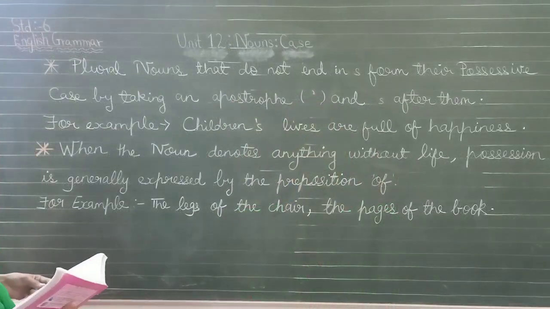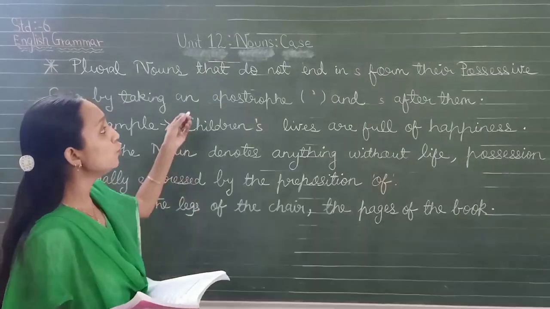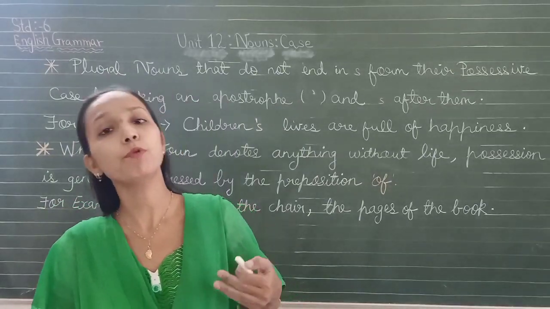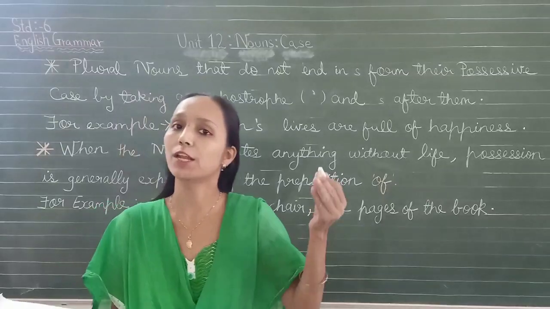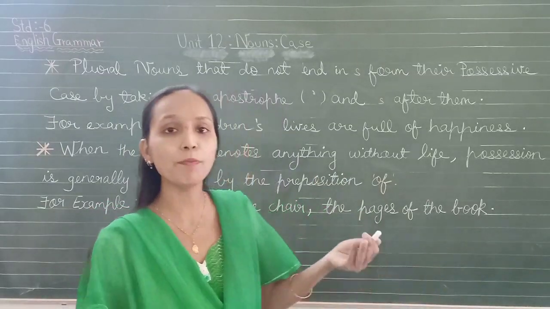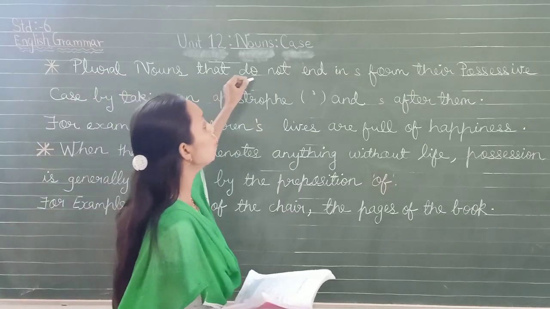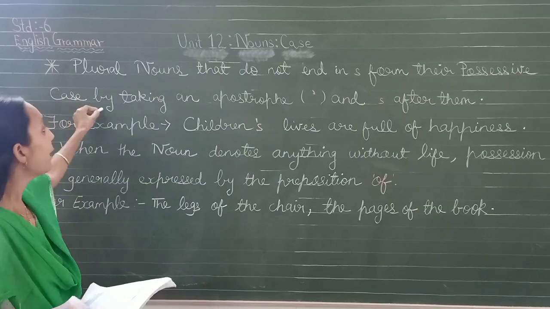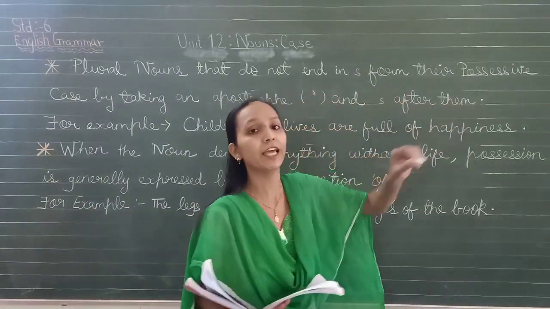Okay. Now we will see plural nouns that do not end in s. Before this, I had told you that when plural nouns end in s, you only have to put an apostrophe after the s, okay, to make it possessive. But plural nouns that do not end in s form their possessive case by taking an apostrophe and s after them.